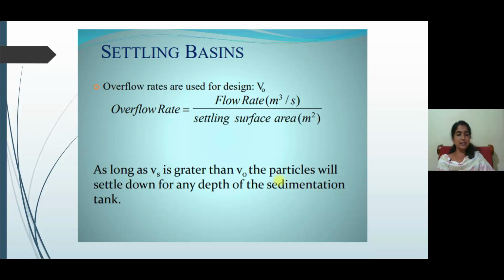Then the settling basins. The overflow rate used for design is V0, that is V0 is equal to flow rate in meter cube per second divided by settling surface area in meter square. As long as the settling velocity is greater than V0, that is the overflow rate, the particles will settle down for any depth of sedimentation tank.